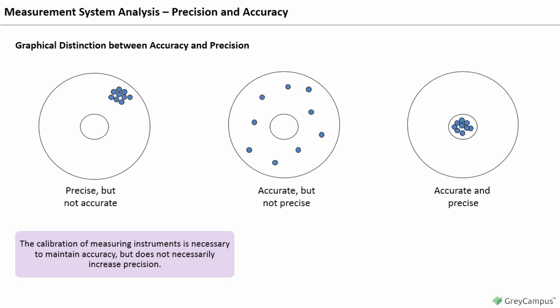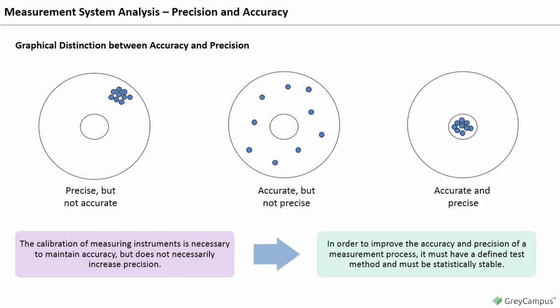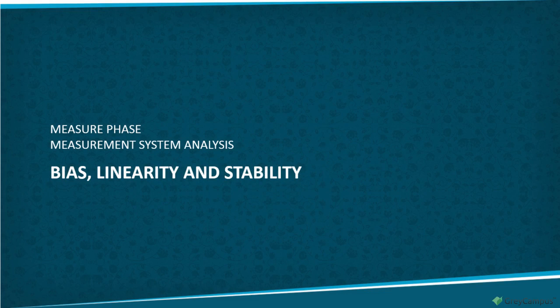The calibration of measuring instruments is necessary to maintain accuracy, but does not necessarily increase precision. In order to improve the accuracy and precision of a measurement process, it must have a defined test method and must be statistically stable.